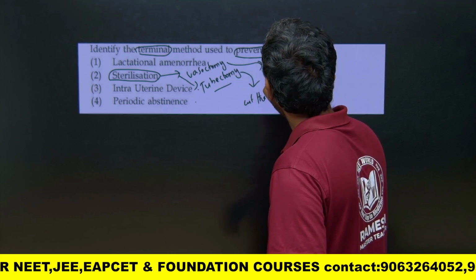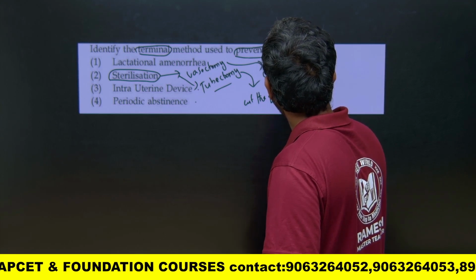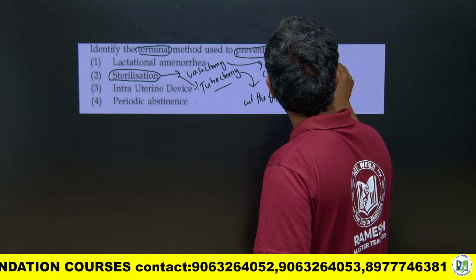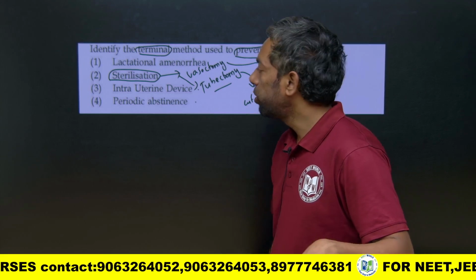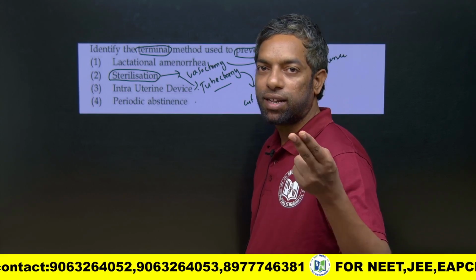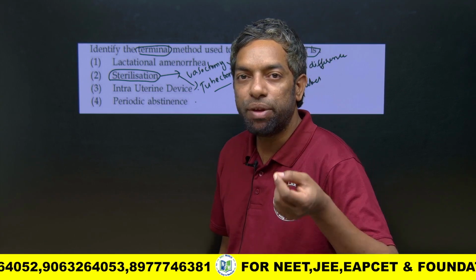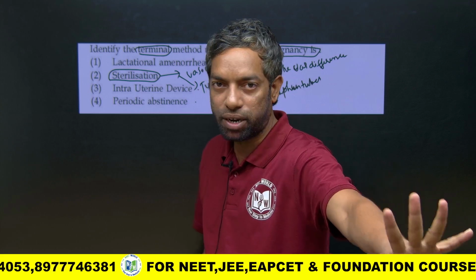This is the vasectomy: cut the vas deferens here. What is the vas deferens? These are the two sterilization methods in humans, male and female. In the male, it is vasectomy; in the female, it is tubectomy.